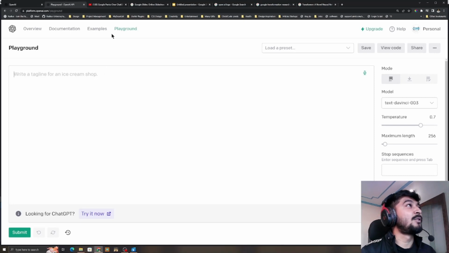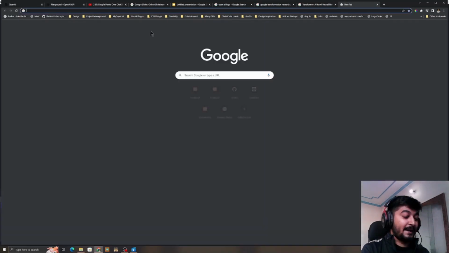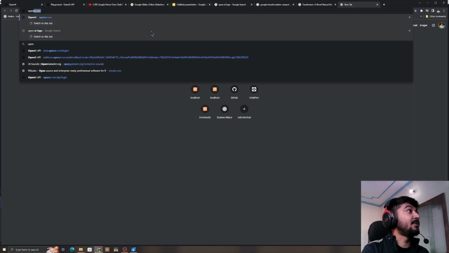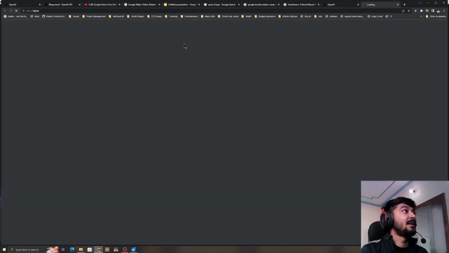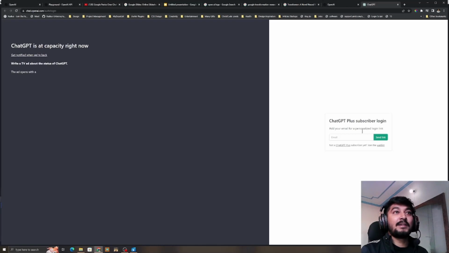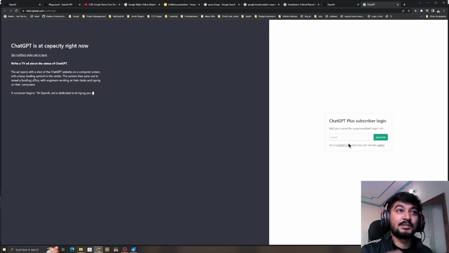By the way, when I was going to the site, you can access ChatGPT by going to OpenAI, and I think they have this URL like try GPT itself. But at this point of time, they are out of capacity, so they are basically slowing down their public access and only allowing a few people to use it. So I think they are going with the subscription plan like everything else in this world.